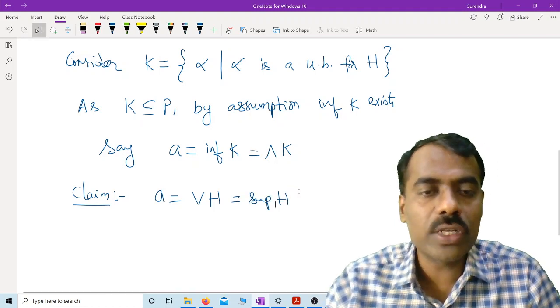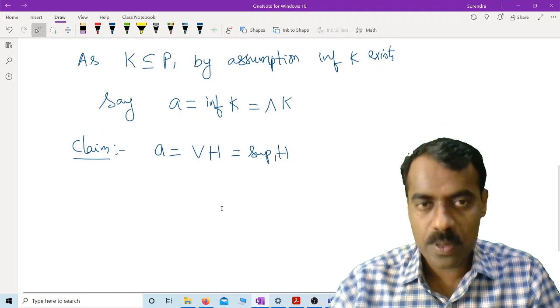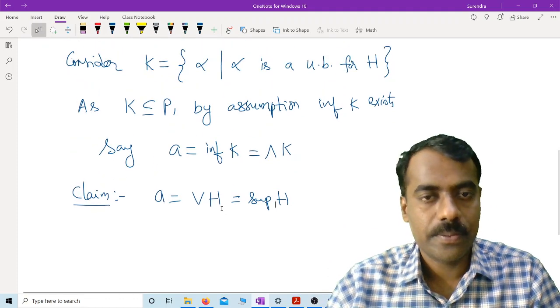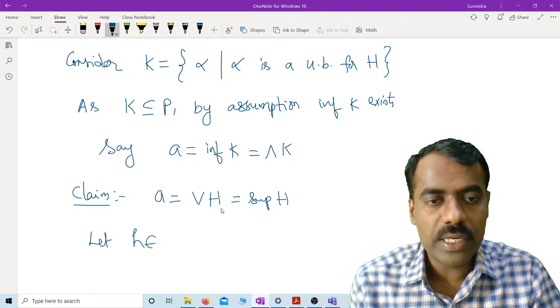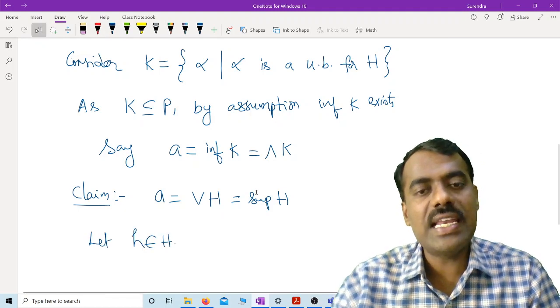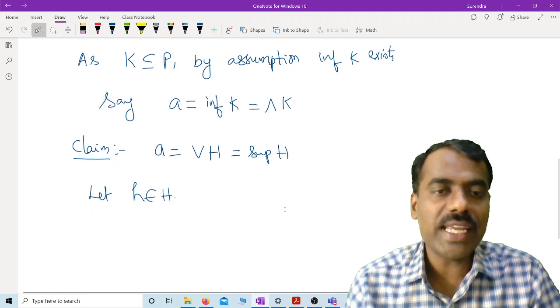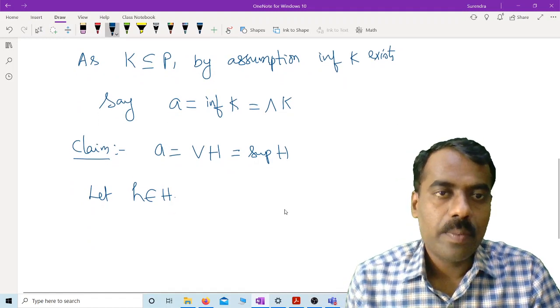For that, we want to show that A is first of all an upper bound, and that it is the least upper bound. Why is it an upper bound? Let h belong to H. If we take any element in H, we want to show that h is less than or equal to A. But what do we know about K?